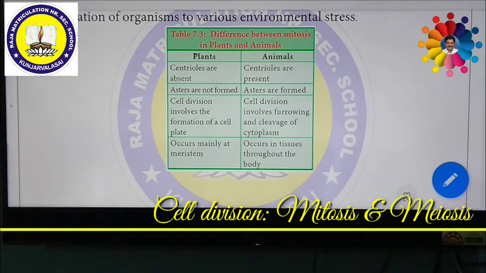anaphase. Cell division involves the formation of a cell plate in plant cell mitosis. Cell division involves furrowing, that means a furrow in the middle is formed, and cleavage of cytoplasm in animal cells. In plant cells, mitosis occurs mainly at meristems, that is the apical meristem of the root tip and shoot tip. But in animal cells, it occurs in tissues throughout the entire body. It takes place uniformly.